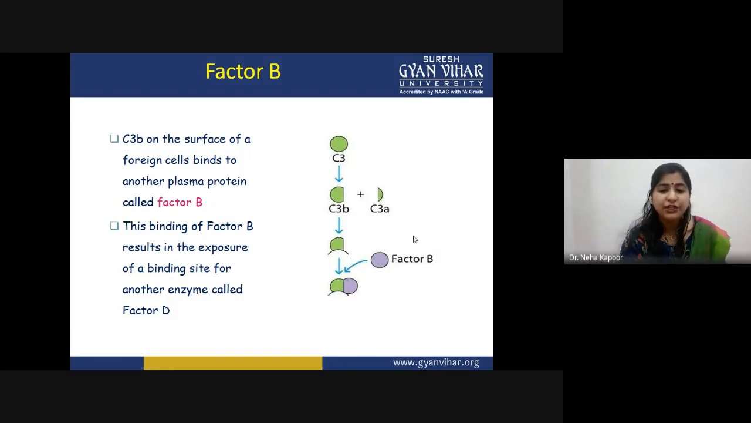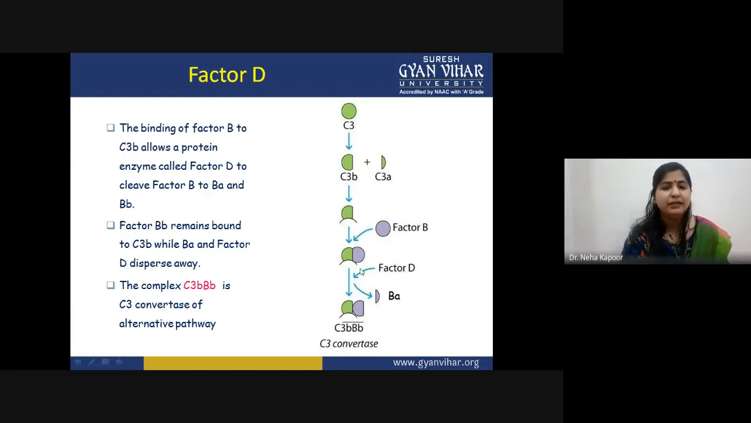So in the alternative pathway, we are naming one complement protein as factor B. This factor B will be attaching to the C3b protein, and as soon as it binds, it will expose the site of another enzyme, that is factor D. So at this point, as you can see, now the C3b and factor B are attached. The site for factor D is exposed.